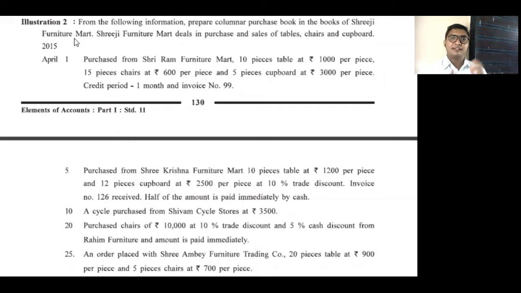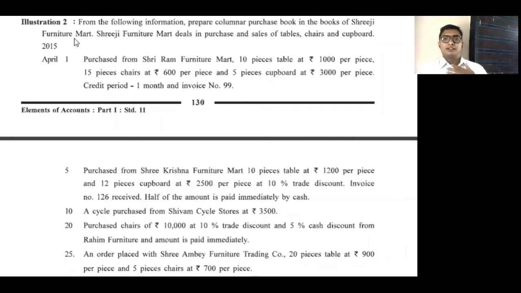The business name is Sriji Furniture Mart. This furniture mart is basically dealing with furniture only. For this furniture mart, every type of furniture becomes the goods.